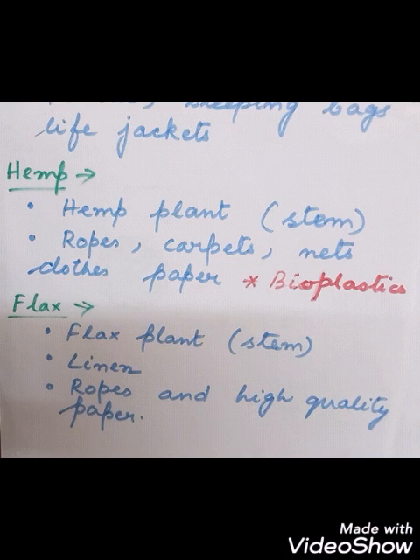Okay, so what have we discussed today? We have discussed cotton, we have discussed jute, we have discussed other useful plant fibers like coir, silk cotton, hemp, and flax. So did you understand the chapter? This chapter was quite easy and it is a very short chapter. I think all of you have understood this chapter.